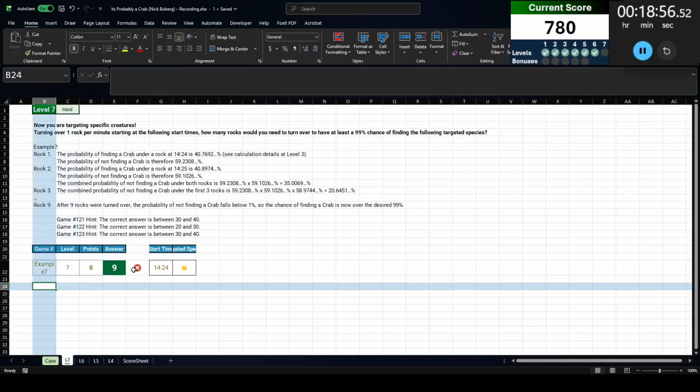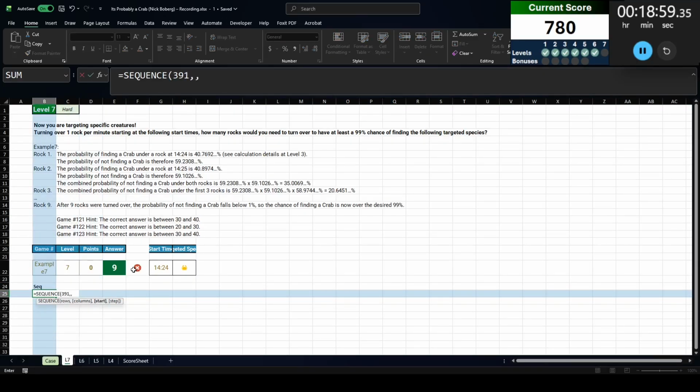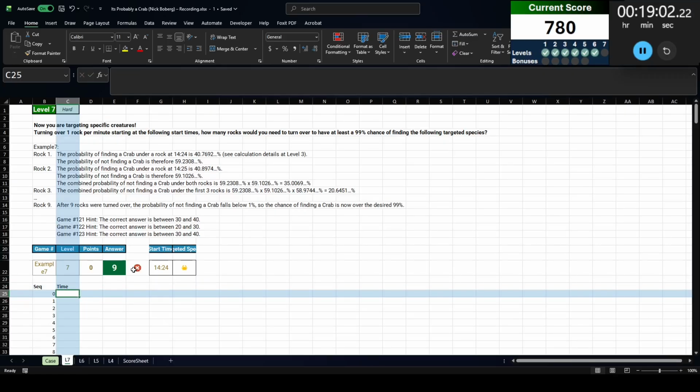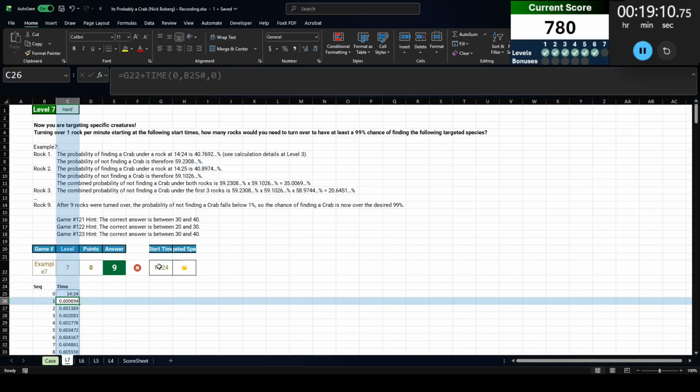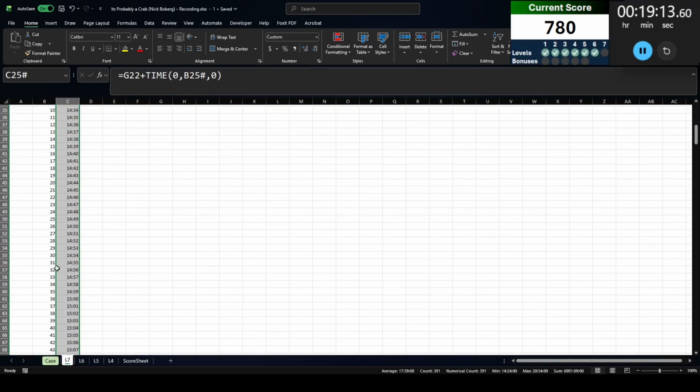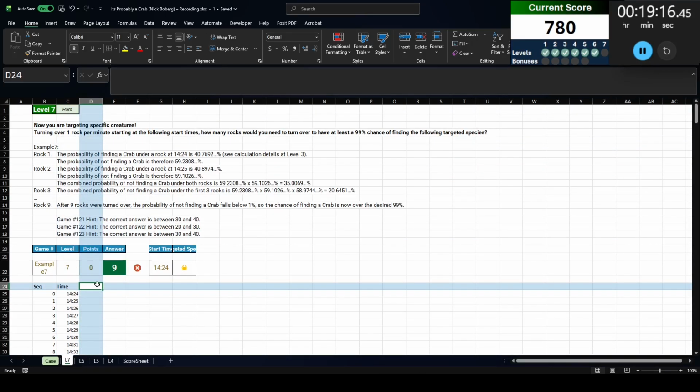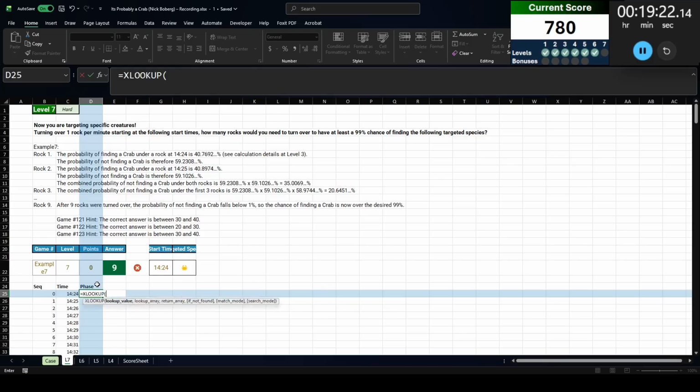So let's do a sequence of, again, 391 starting at 0. And now the time. Oh boy. So the time is going to be the starting time plus 1 minute every time. So that's how we're going to do that. So you see it's increasing by 1 minute every time. Start phase. Actually, just do phase. Let's see. Did I call that table tide? Yes, I did. Time. Return tide phase. Find the previous one.